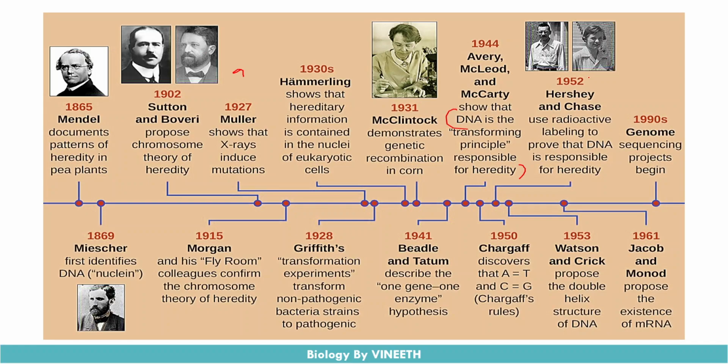And then Hershey and Chase used radioactive labeling to prove that DNA is the only material responsible for heredity. So all the experiments till Hershey and Chase were made to prove that DNA is the genetic material, and that it was the transforming principle. And then Watson and Crick gave the structure of the DNA molecule. Then Jacob and Monod proposed that mRNAs existed in the cells, and these mRNAs were able to be translated into proteins.